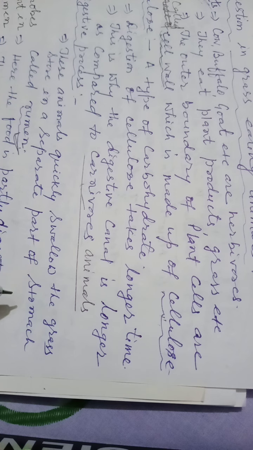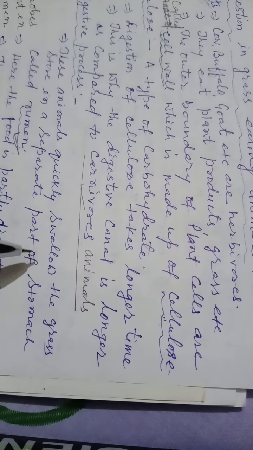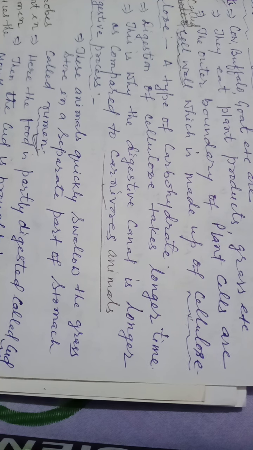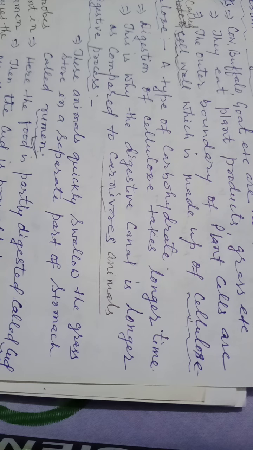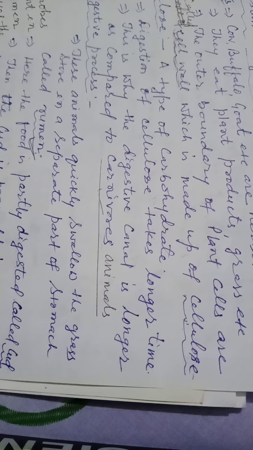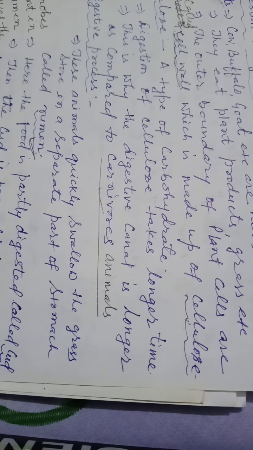You must have observed that while grass-eating animals take food, they swallow the grass quickly, and here the food is partly digested, called cud, in the rumen. Then the cud is brought back to the mouth in small lumps and chewed. This process is called rumination.